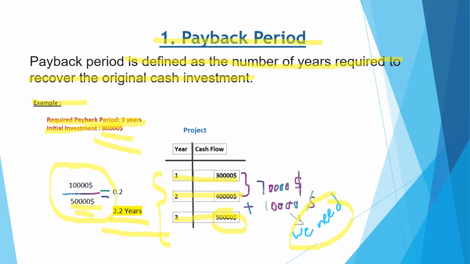Suppose in comparison we have another project which gives us a payback period of 2.1 years. If we compare 2.1 years with 2.2 years, we take the minimum years required. So the second project would be much more profitable because we recover our money in 2 years and 1 month, but here we recover in 2 years and 2 months.